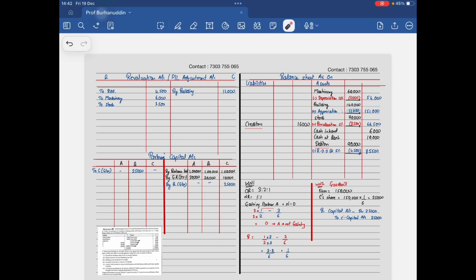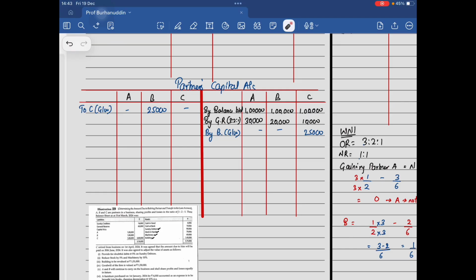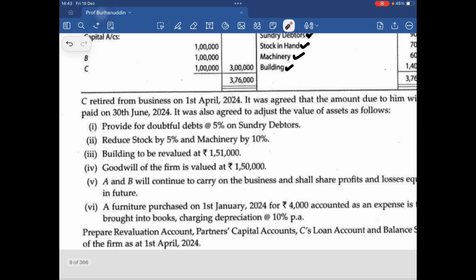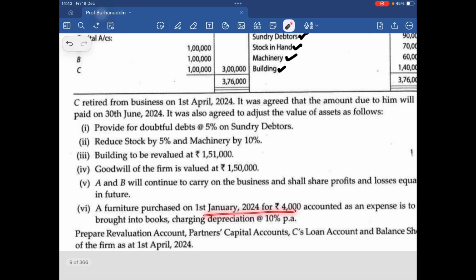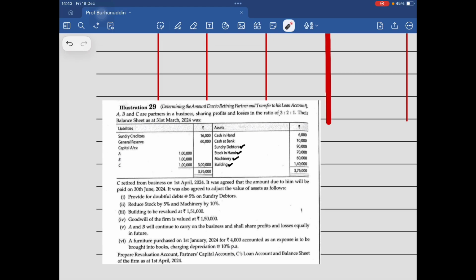है कौन है? मैं ना अगर वो समझ में नहीं आ रहा है तो there is an asset of 4,000. It was recorded, but it was recorded as an expense. मतलब in short, it was not recorded as an asset. Okay.